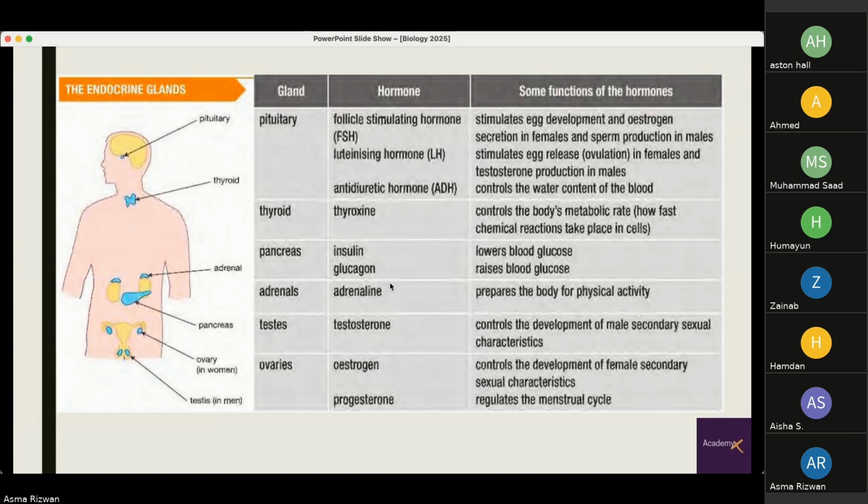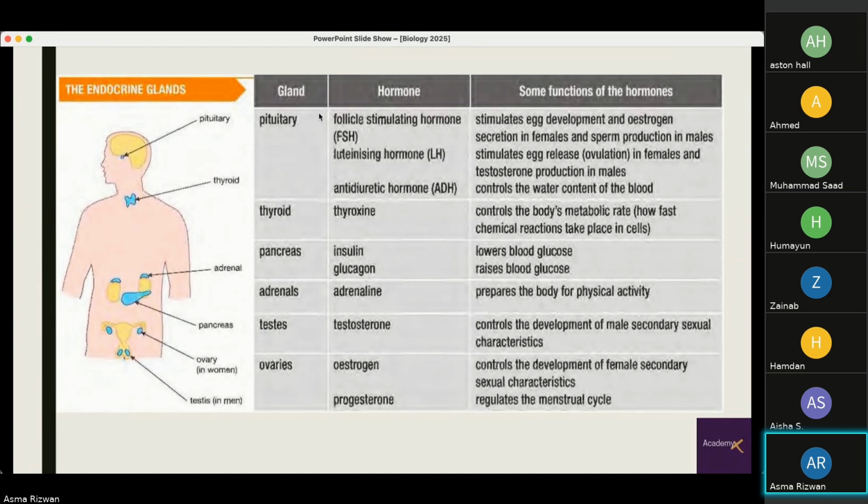Okay, so I said the pituitary gland secretes these three hormones mentioned: follicle stimulating hormone, luteinizing hormone, and antidiuretic hormone. FSH stimulates egg development and estrogen secretion in females and sperm production in males. LH stimulates egg release, known as ovulation, in females, and testosterone production in males. And ADH controls the water content of the blood.